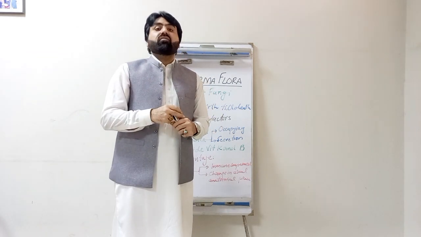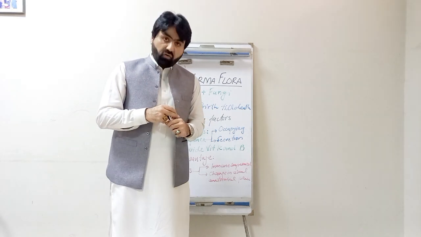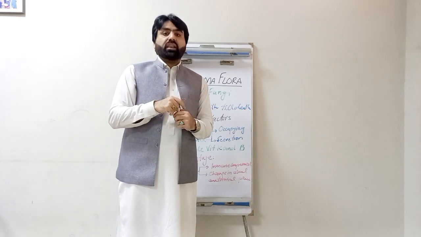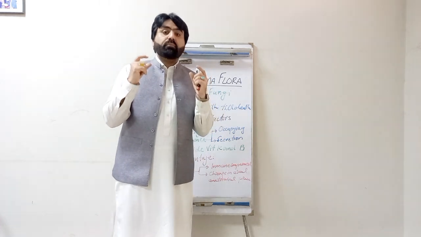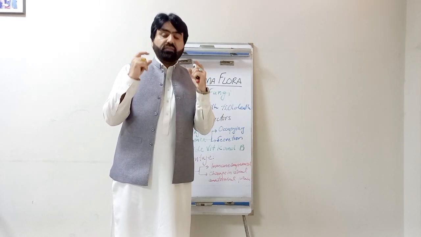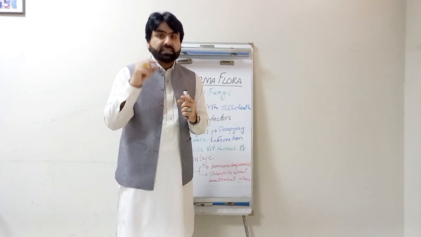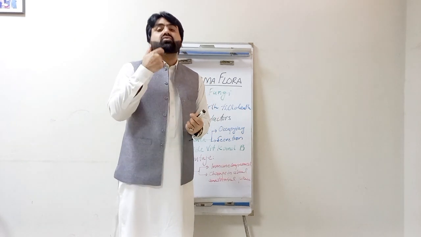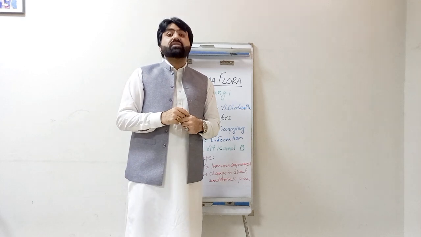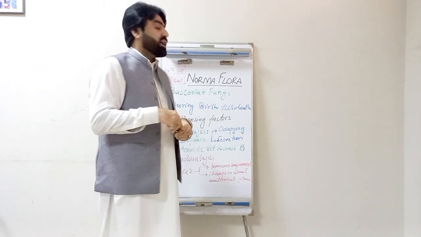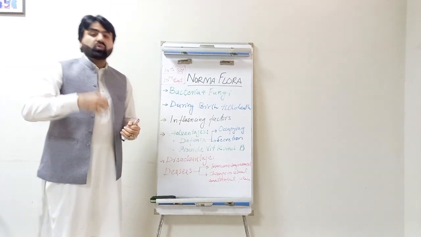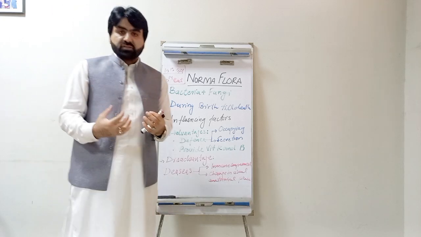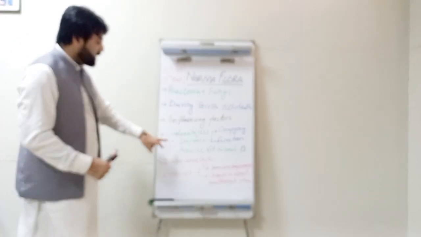Whenever a foreign microorganism or foreign bacteria enter the oral cavity, the normal members of the microbial flora of the oral cavity secrete bacteriocin and other antagonistic substances against the foreign invader, and they try to kill that bacteria. So this is the second mechanism through which it provides defense to the human host.